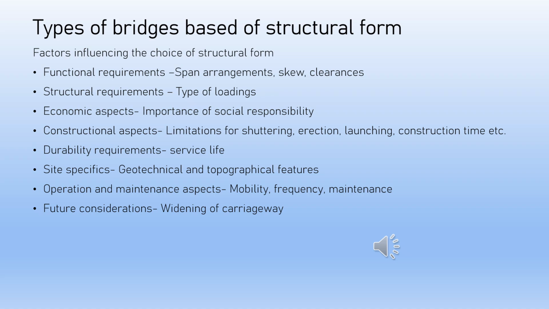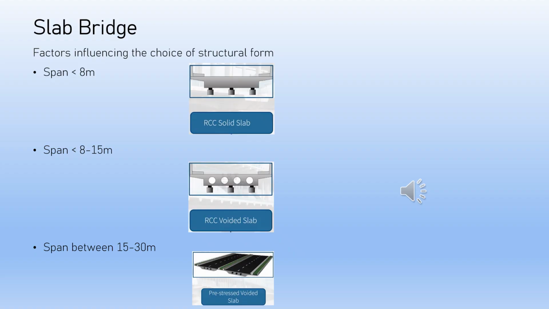Slab bridges and beam and slab bridges are the most common structural forms. Bridges may be classified on various bases. In this section, we intend to list out the classifications according to the adopted structural form or structural system. In turn, this depends on the span and the load-carrying capacity of the bridge.